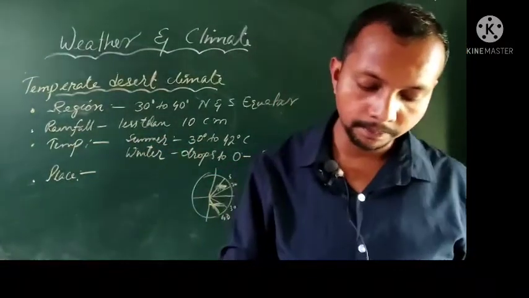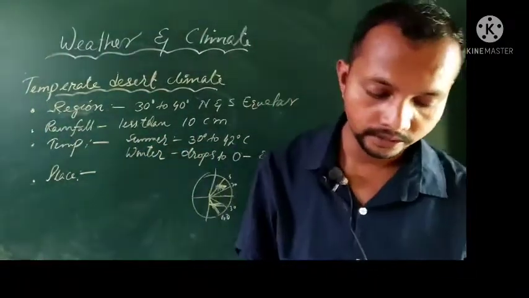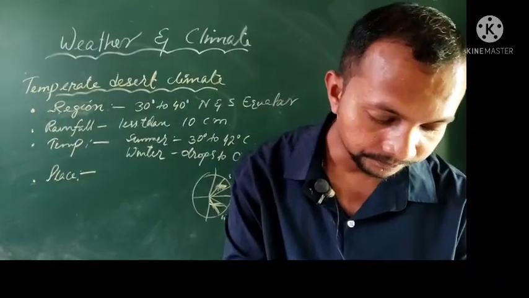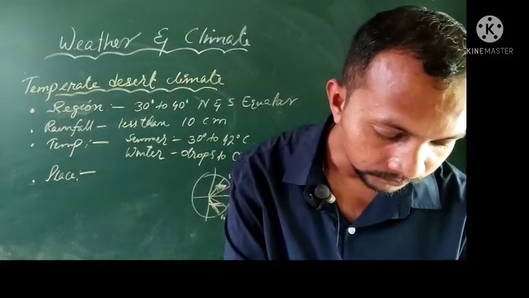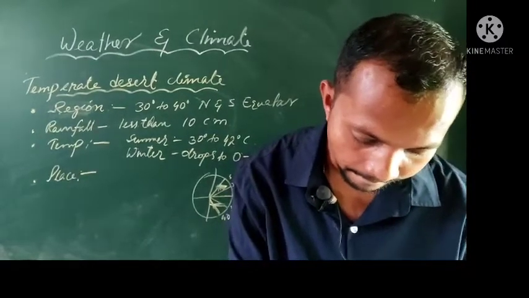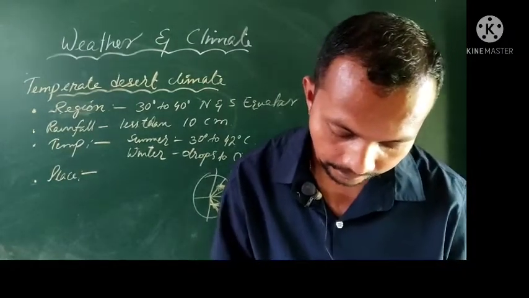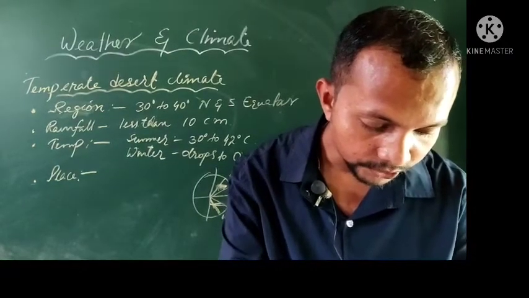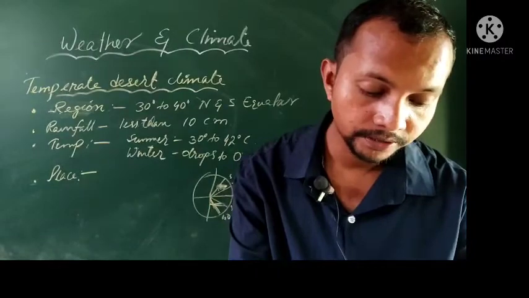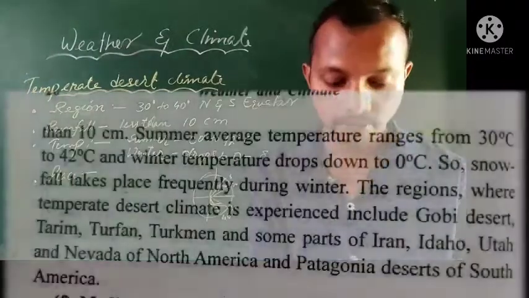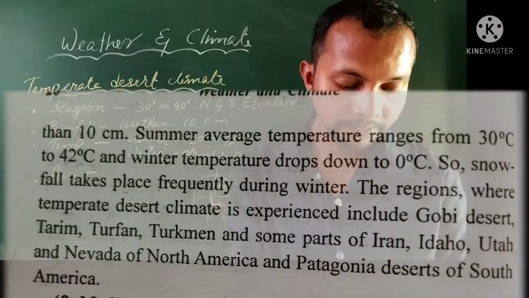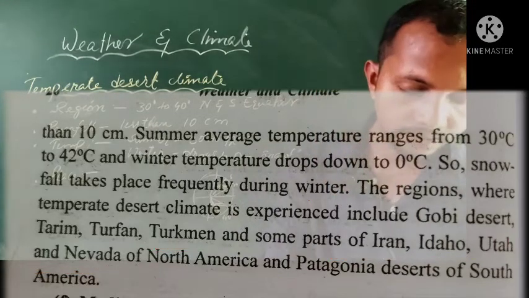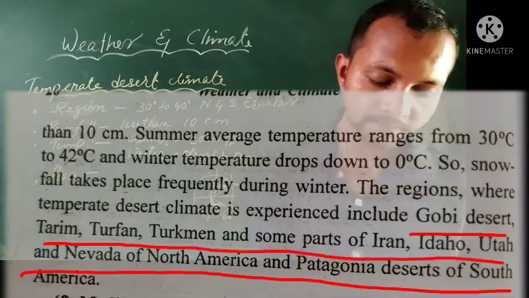As for some of the places where this type of climate is seen, they include the Gobi Desert, Tarim, Turfan, Turkmen, and some other parts of Iran.